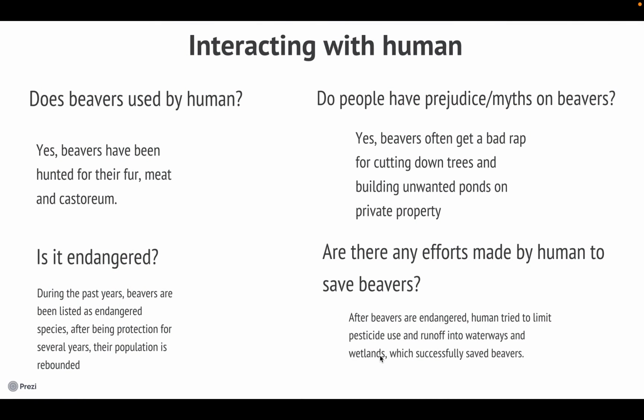The last part. Are beavers used by humans? The answer is yes. Beavers have been hunted for their fur, meat, and castoreum, a chemical made by the beaver that smells like ice cream.